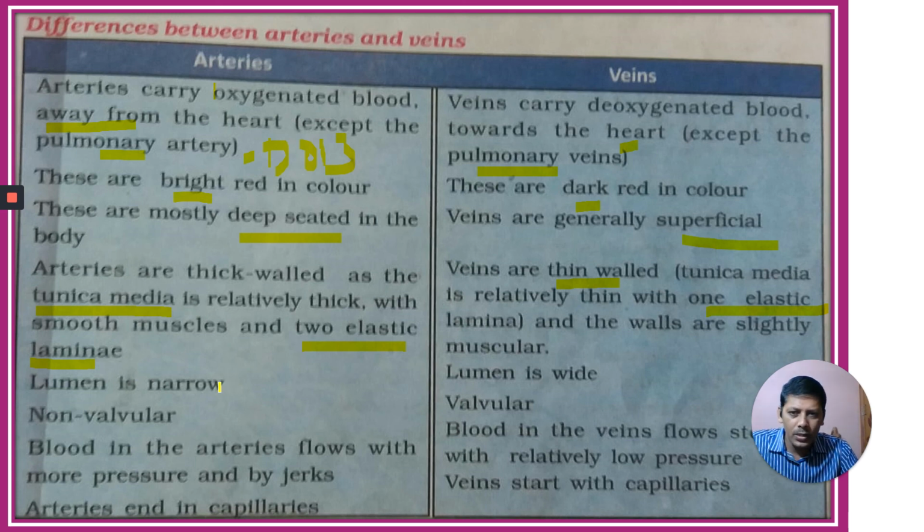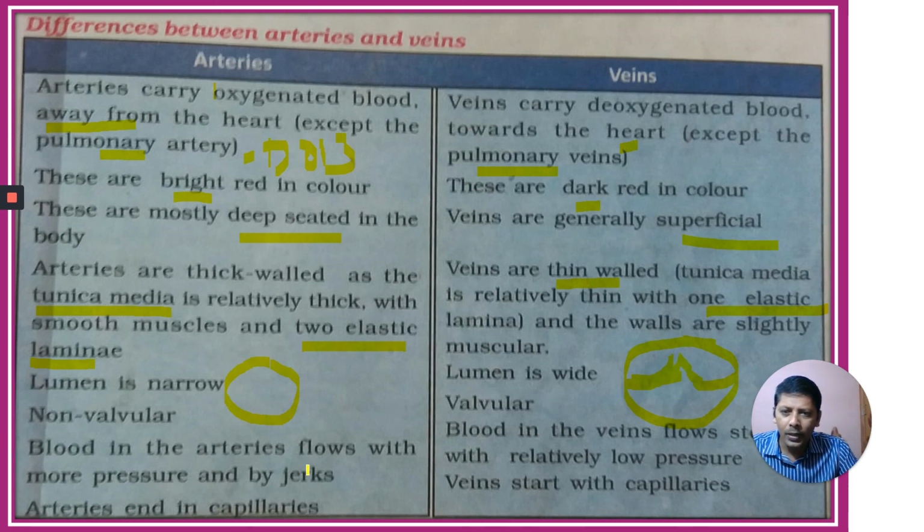Lumen, the internal space, this is the lumen here. Lumen is narrow here, while here there is a larger lumen. Arteries are non-valvular, valves are absent, but in veins valves are present inside. These are one-way valves, they only allow blood in one direction, that is towards the heart.